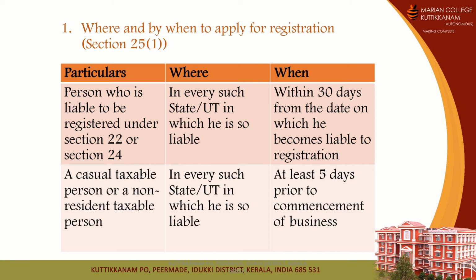So I am a particular supplier of goods, or a person who carries out the supply of goods or services, and I became liable to registration. In that situation, when is the time to apply for registration? That can be 30 days in normal cases, and in case of a casual taxable person and others, it is at least 5 days before starting the business. Okay, so I hope this is clear for you. So that is where and by when to apply for registration.